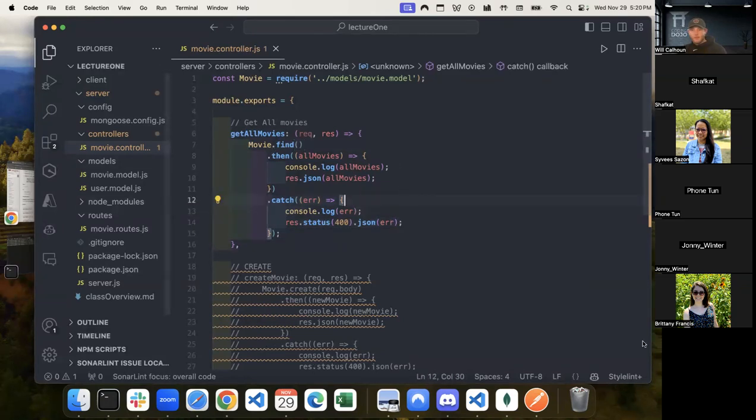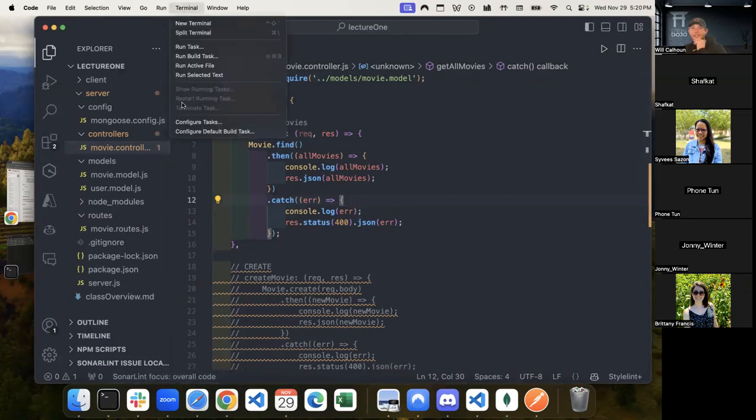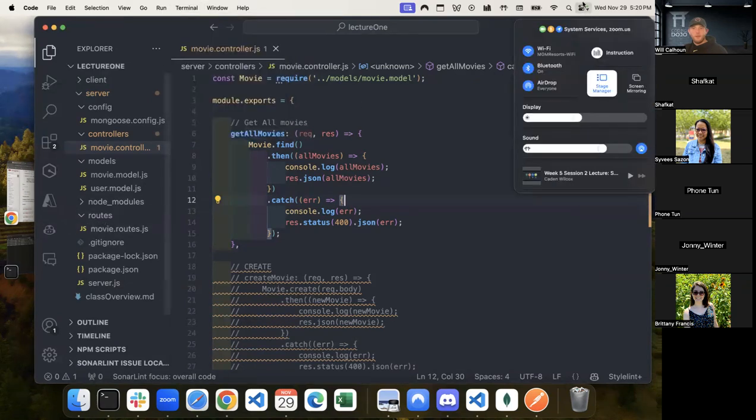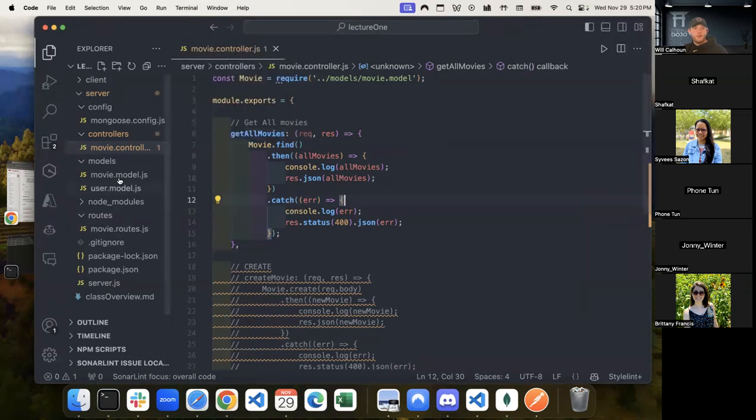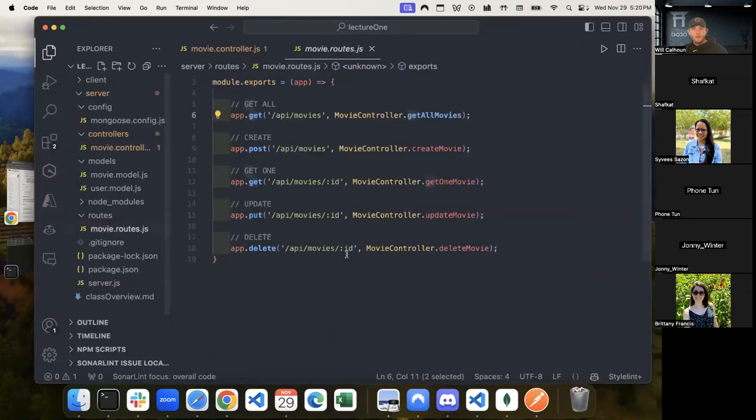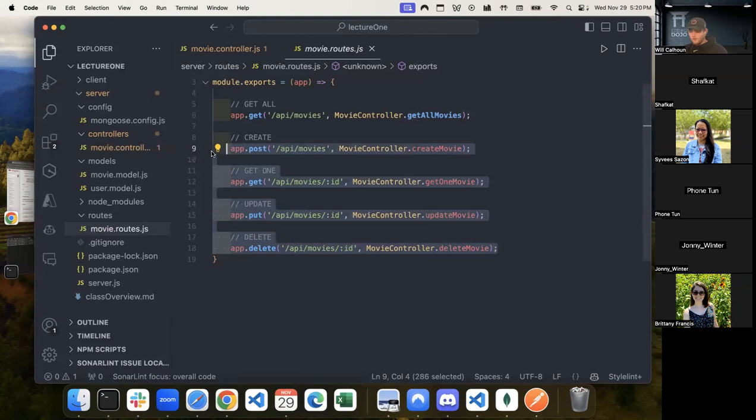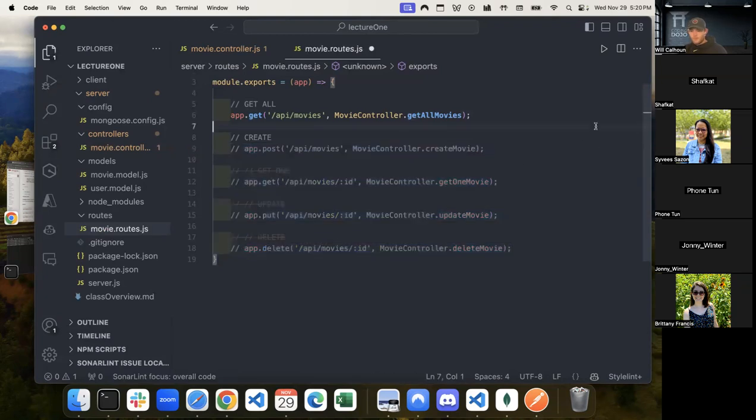Now, if I run this, let's open up Postman. First, let's get my terminal up and running. There's going to be an error, I can already tell. Oops, sorry, give me a second. I think I have to comment these out because it's going to say I don't have that. Okay.